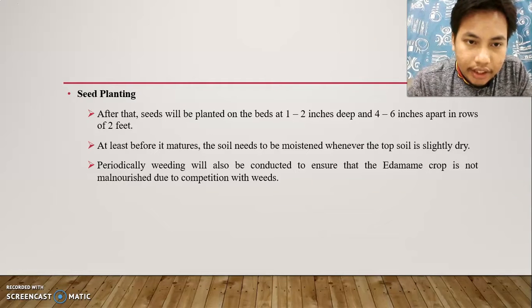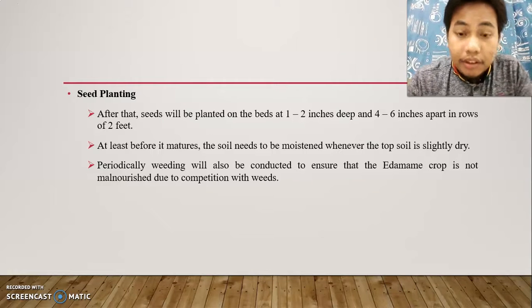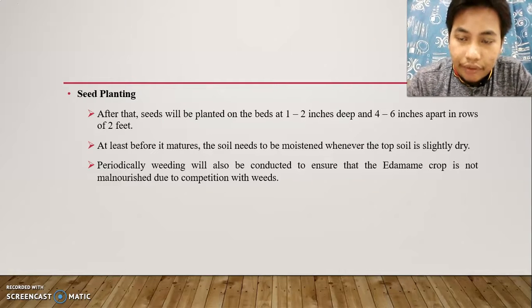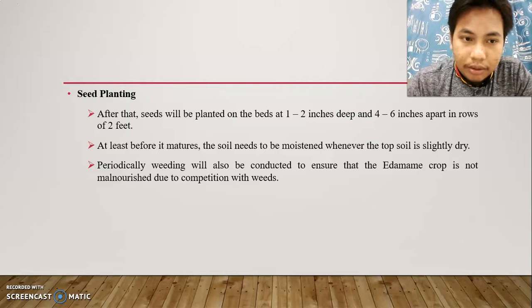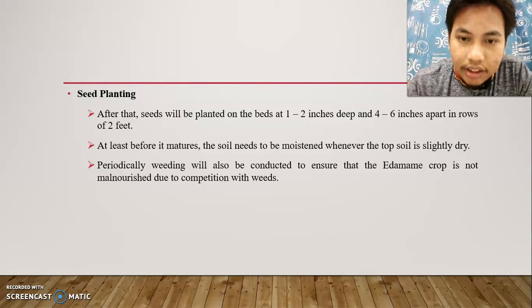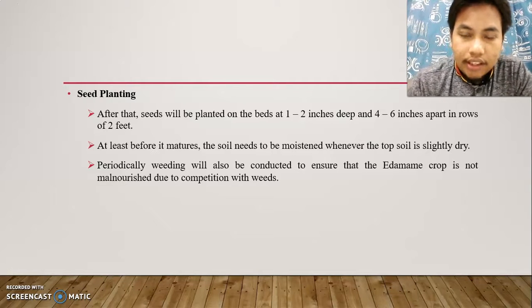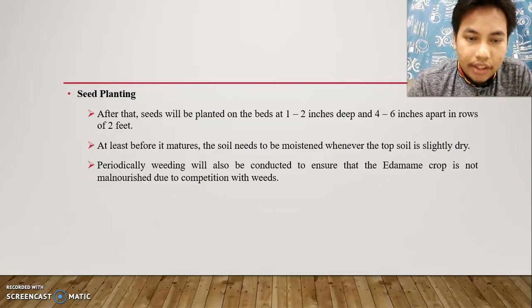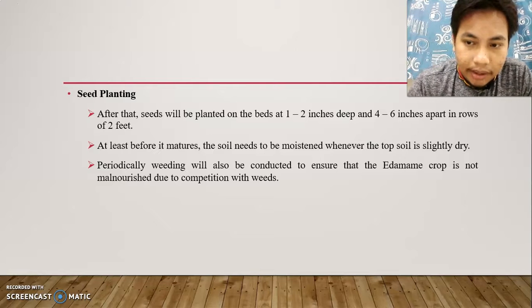For the seed planting, seeds will be planted on the bed 1 to 2 inches deep and 4 to 6 inches apart in rows of 2 feet. Before it matures, the soil needs to be moistened whenever the topsoil is slightly dry. Periodically, weeding will also be conducted to ensure the edamame crop is not malnourished due to competition with weeds.